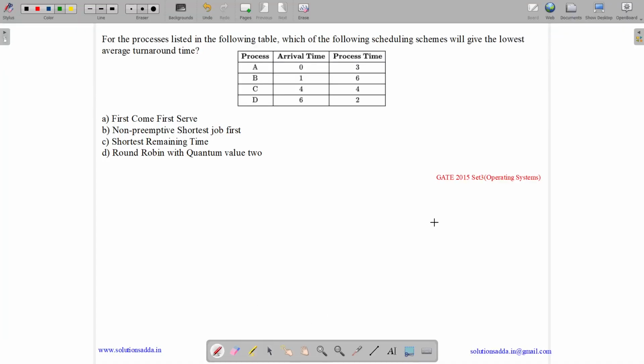This question belongs to the operating system subject and was asked in GATE CSE 2015 Set 3. The question states: for the processes listed in the following table, which of the following scheduling schemes will give the lowest average turnaround time? We have process, arrival time, and process time. We are given options: FCFS, non-preemptive SJF, shortest remaining time first, and round robin with time quantum 2.